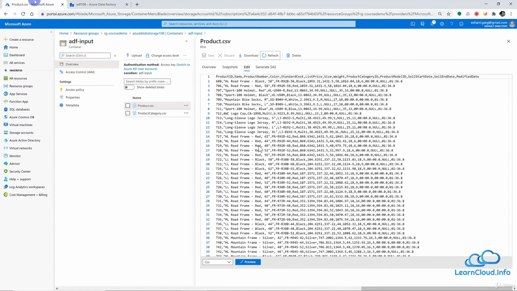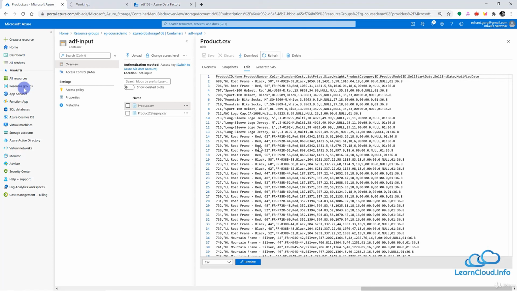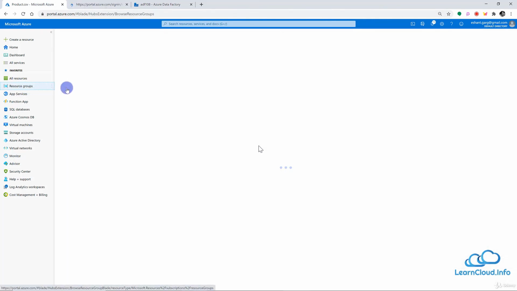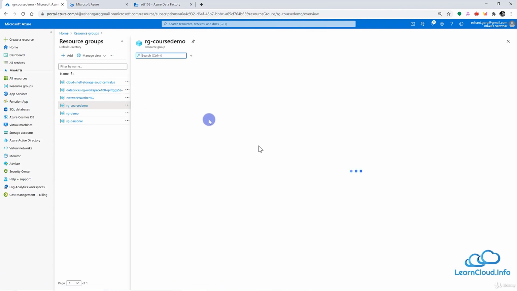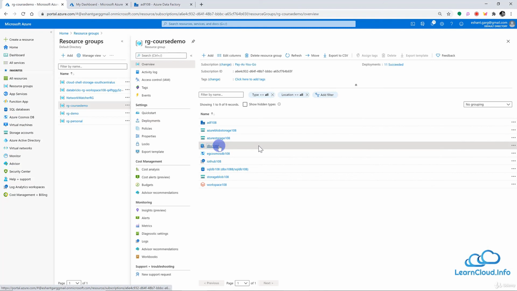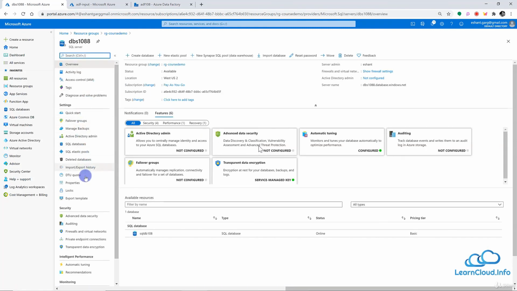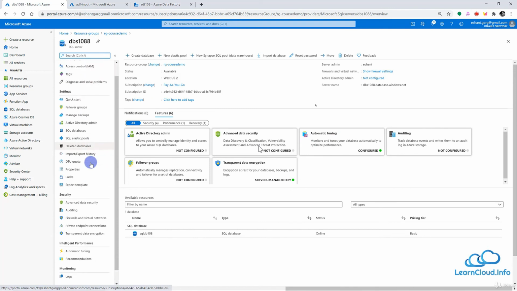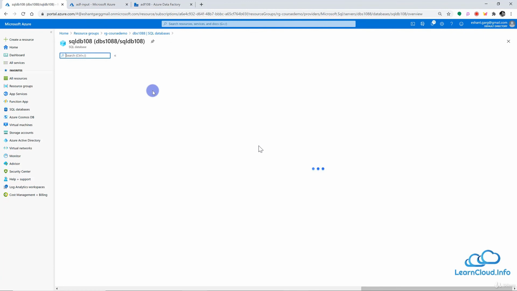Let me go to the destination and see if we have the rows. Let me open another tab here, and in this tab, let me access my destination, that is the Azure SQL Server, which we created earlier in this demo. So this is my SQL Server, and I will go inside the databases here, and I have the SQL DB 108.